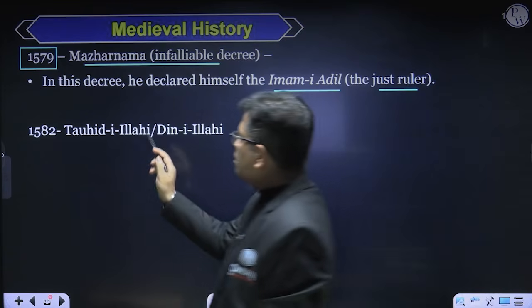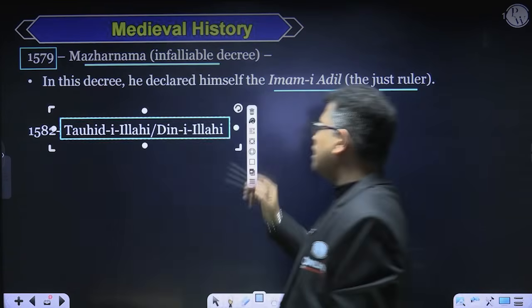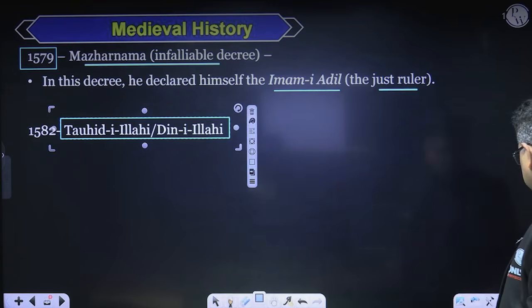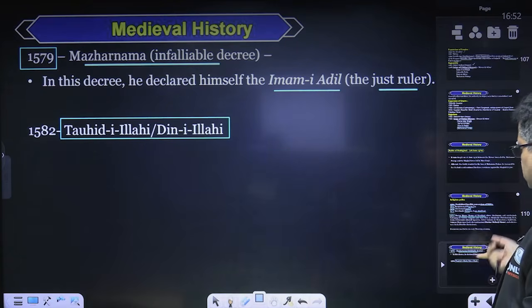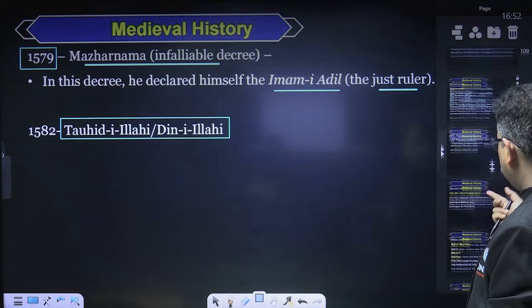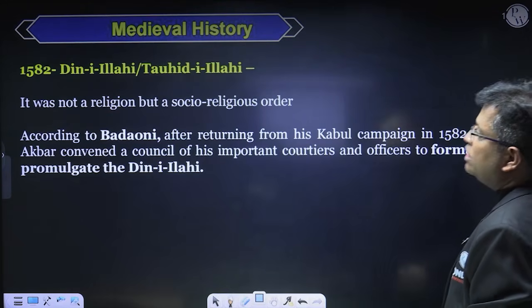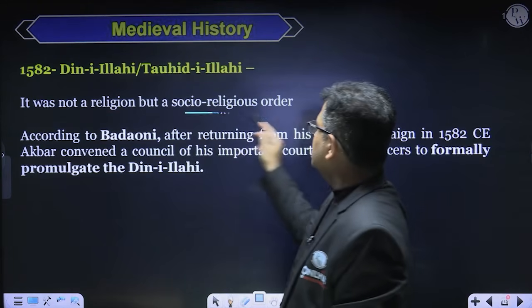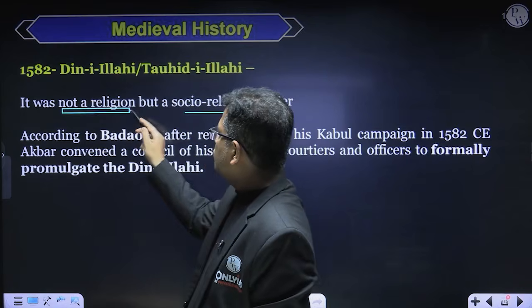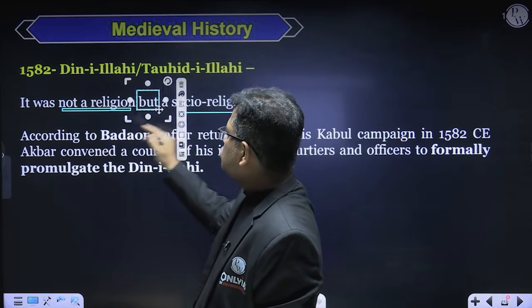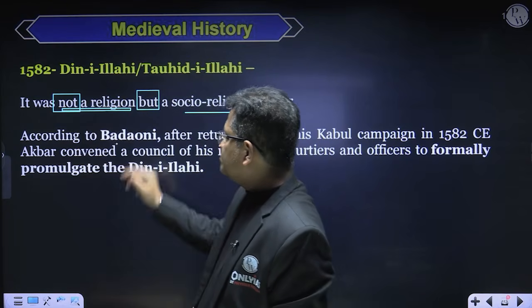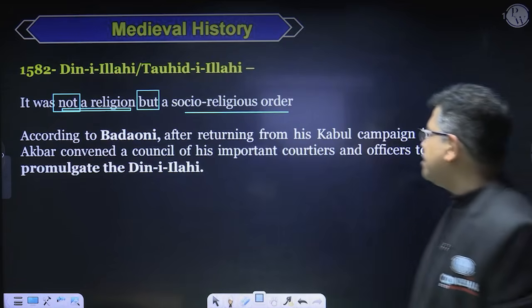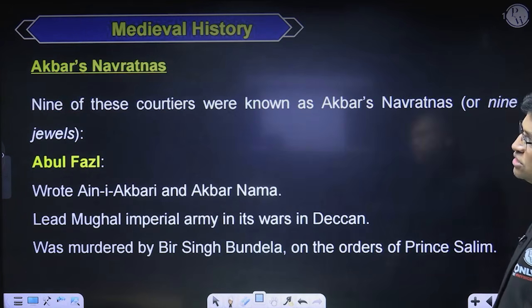In 1582, he had established Tawhid-e-Ilahi or Din-e-Ilahi. So these were his initiatives, right, sister madam? Now, Din-e-Ilahi was not a religion, it was but a socio-religious order. Is it okay? This is fine, sister madam? Now, coming to some other discussion.